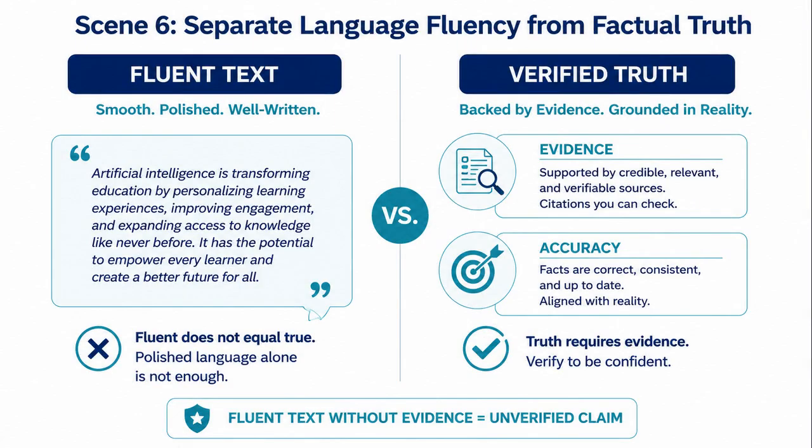From there, the next practical step is prediction is not the same as truth. This is the key idea behind hallucinations. The model is trained to generate likely language. A likely sentence can still be wrong. A fluent explanation can still contain false details. A realistic citation can still be invented. A good-looking answer can still need checking. Language quality and factual accuracy are different skills.